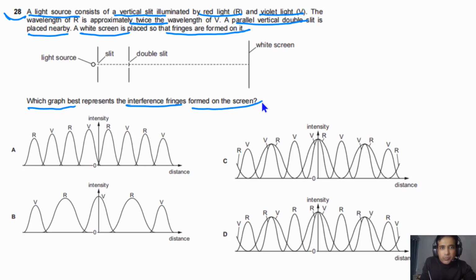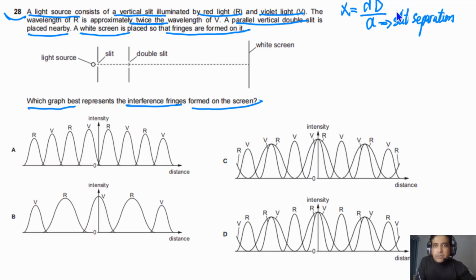So this question is about a double slit. For a double slit, we need to understand the fringe spacing x. This is equal to lambda d divided by a. a is the slit separation, the distance between slits, center to center. And d is the distance between the double slit and the screen.